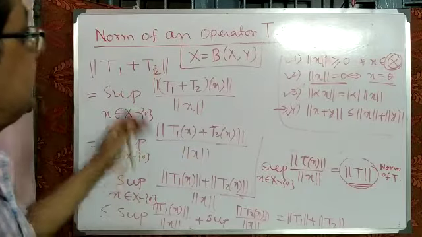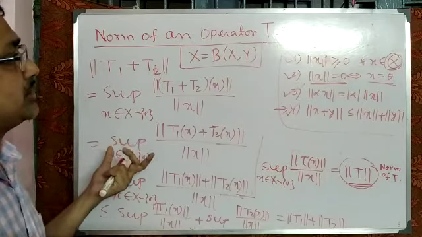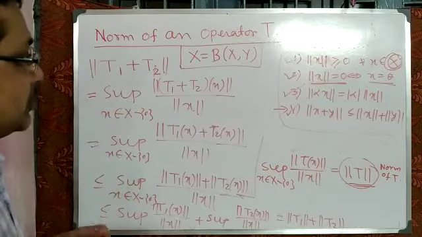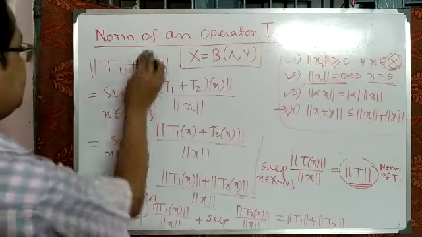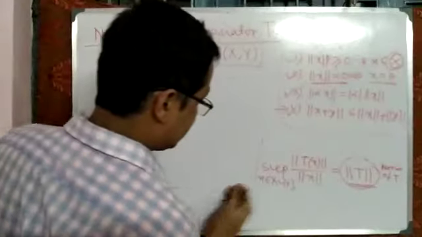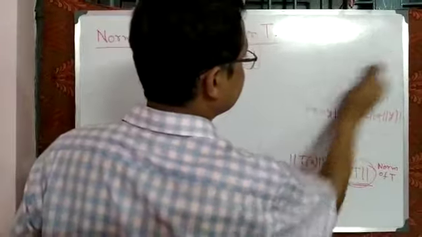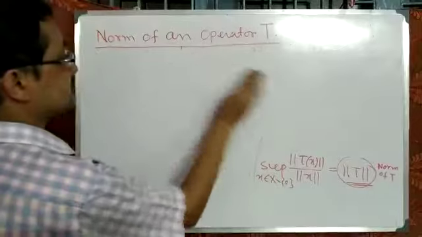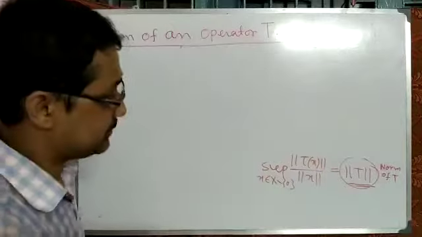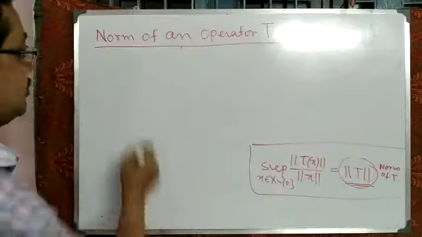Now we go to the alternate definition of the norm of an operator. That means how to calculate the norm of an operator, or an easier way to calculate the norm of an operator. So that is the definition of the norm of an operator. Now go to the alternate definition. What is the alternate definition?